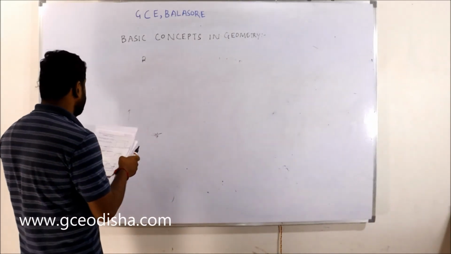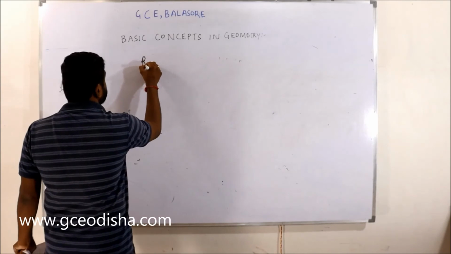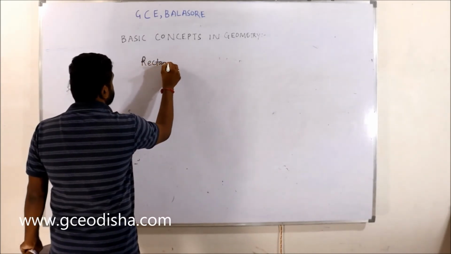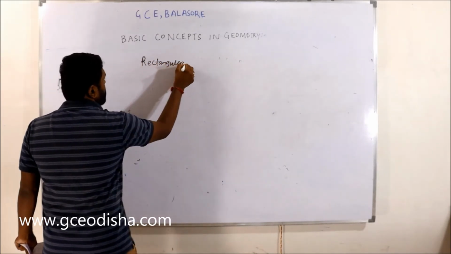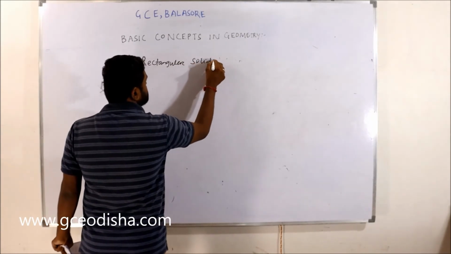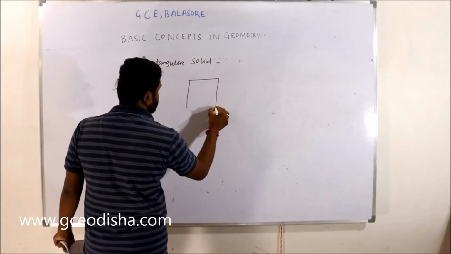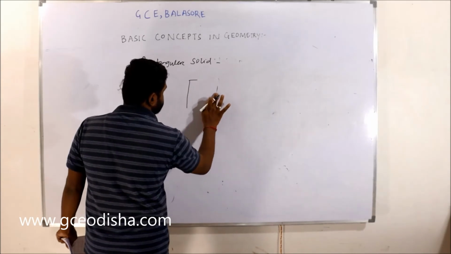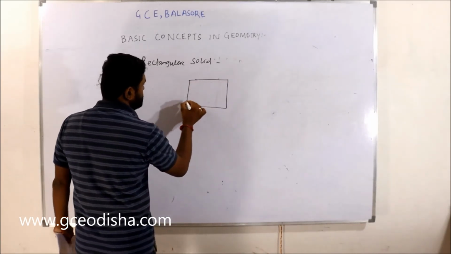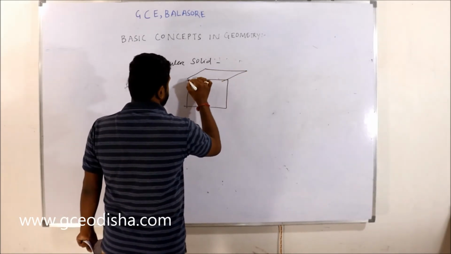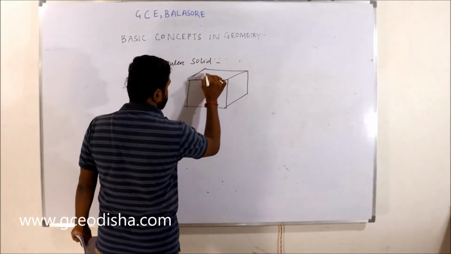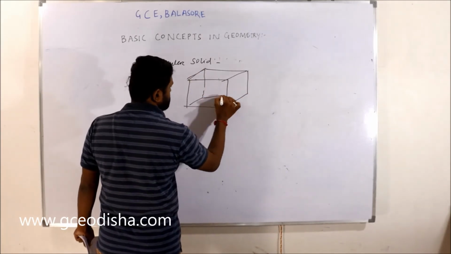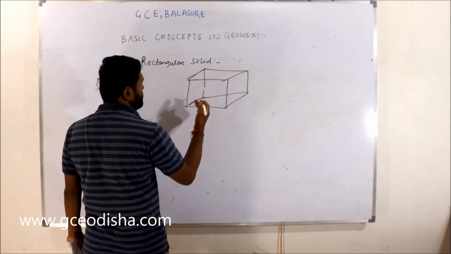Then come to the surface area of the rectangular solids. This is the same solid, and these are the other faces, right?